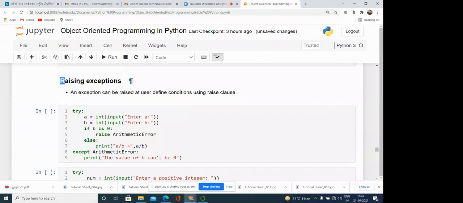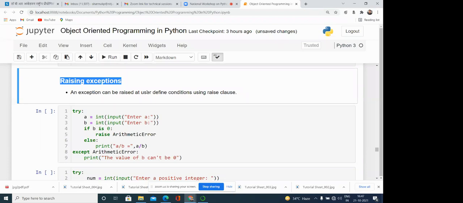Now raising exception. Raising exception, what is the meaning? Most of the exceptions are predefined classes in Python. For them the object of the exception class is generated by the PVM, the Python virtual machine, because it knows that this is an exception condition and it generates the object of that particular class.